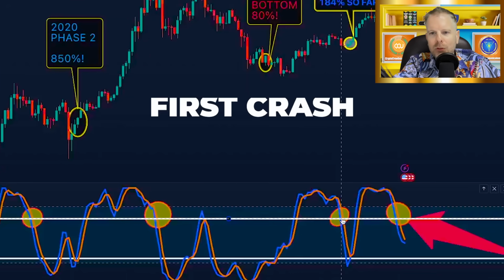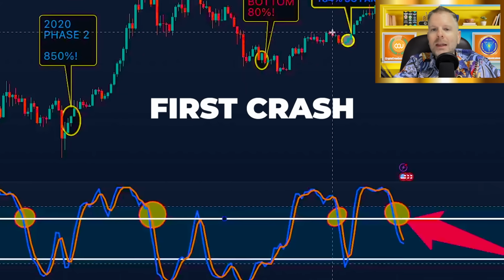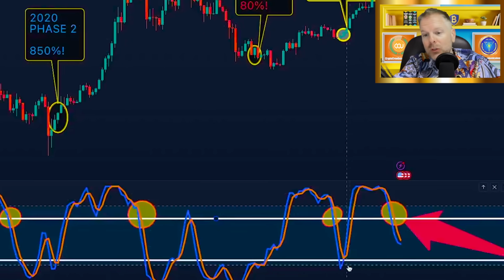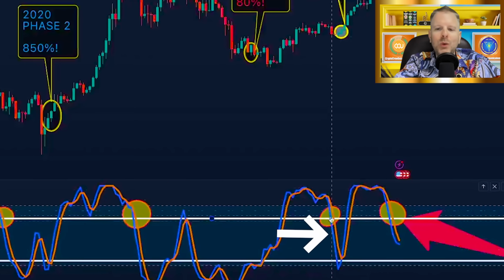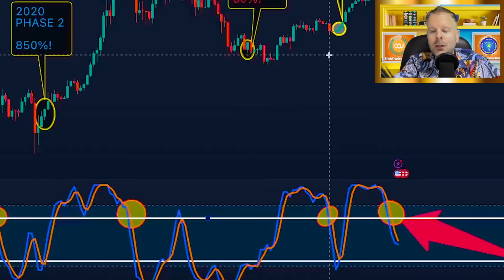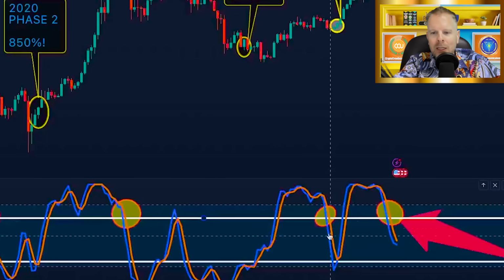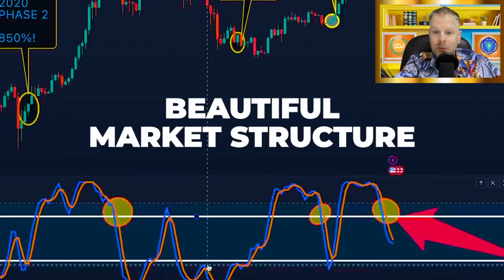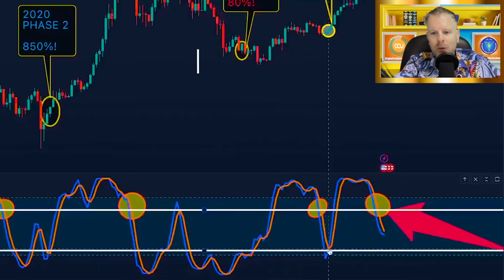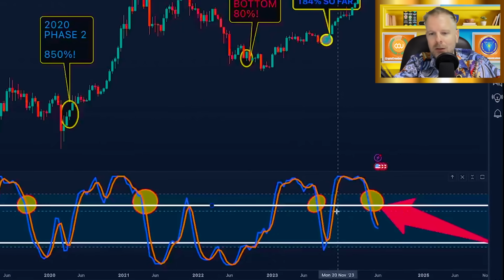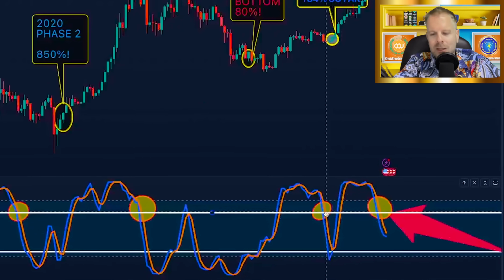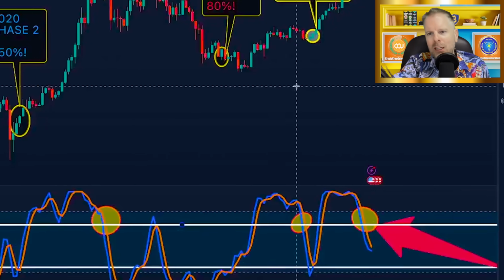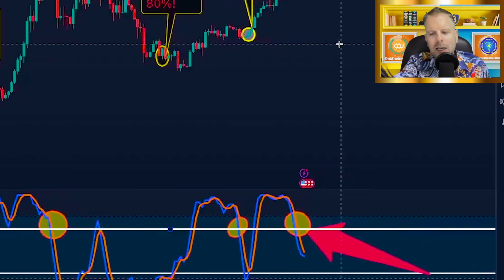And then we had our first crash already in phase 1. When we had that crash in phase 1, we had a reset of our momentum. Keep in mind, you need that to really go parabolic. You have to have a reset of your momentum, and that's what we did. We came back down. We built some beautiful market structure, holding some resistance during the bottom of the market and holding support during that retest here that we needed to really, really reset our momentum, and held beautiful structure to a T, came back above, and we went absolutely parabolic after that.